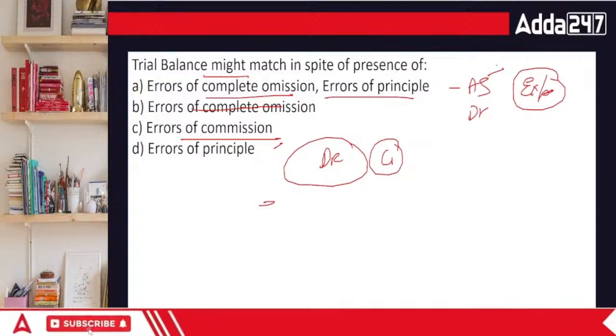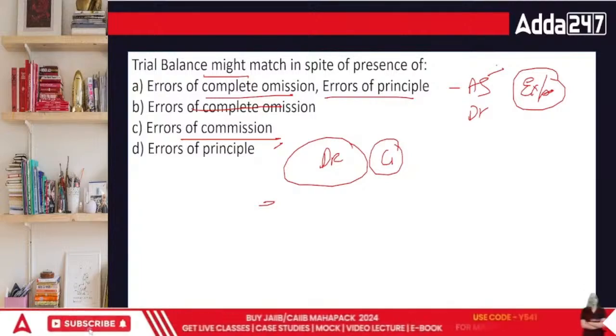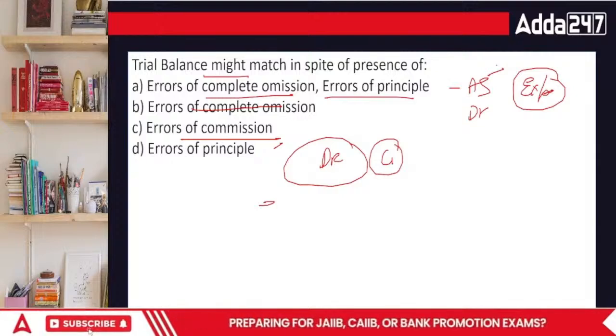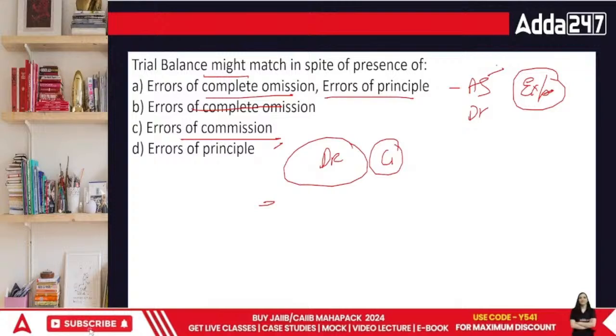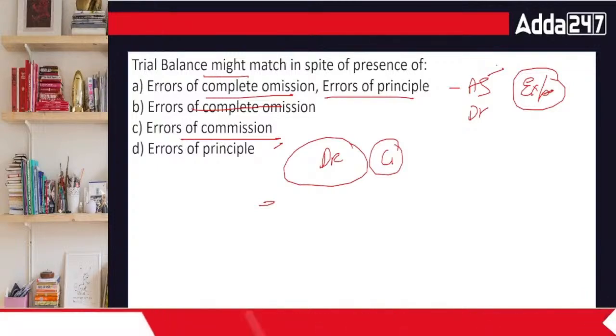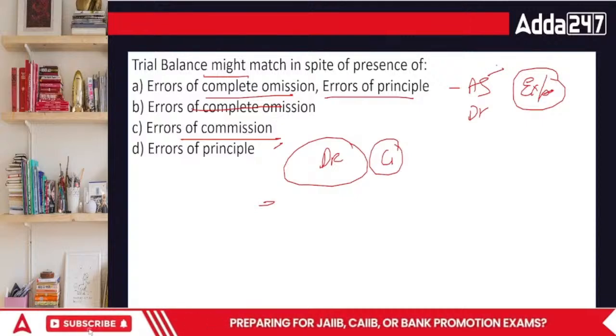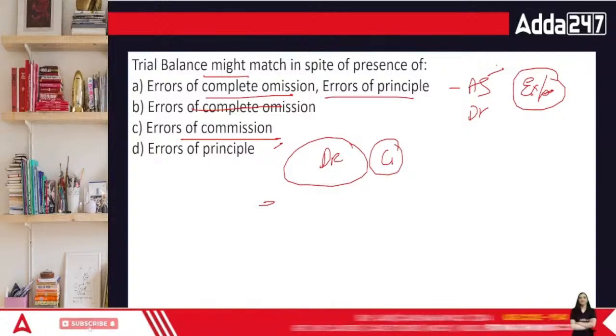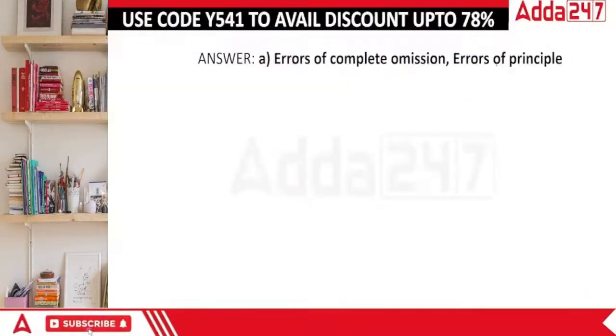It can note down the thing that we got as an expense while it is actually an asset. So in this case, the answer would be error of principal as well. So we have error of complete omission and error of principal, which remain the same even if there's an error. The trial balance cannot detect these two errors at all.